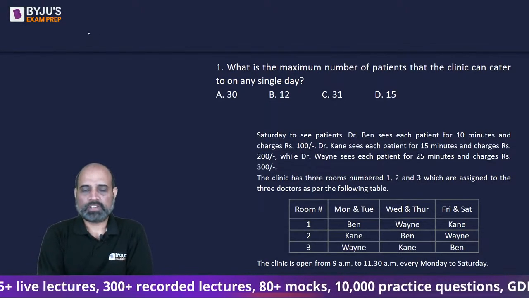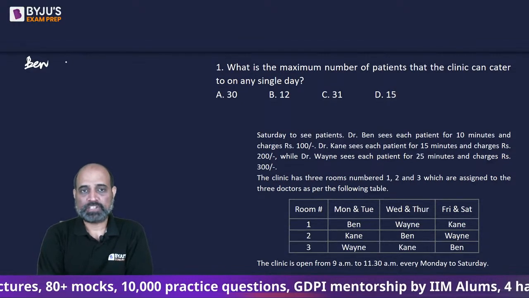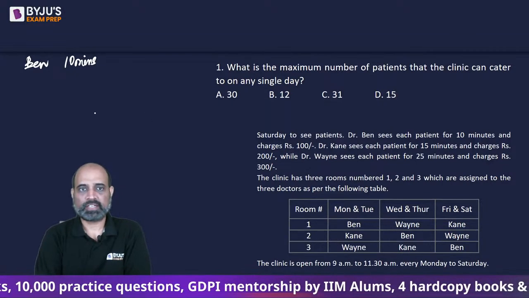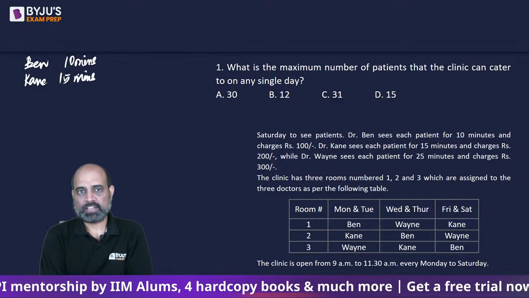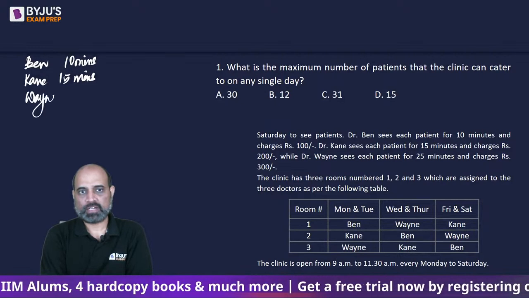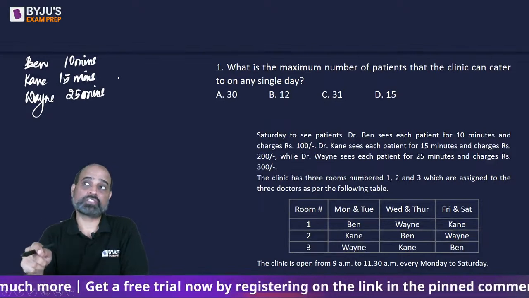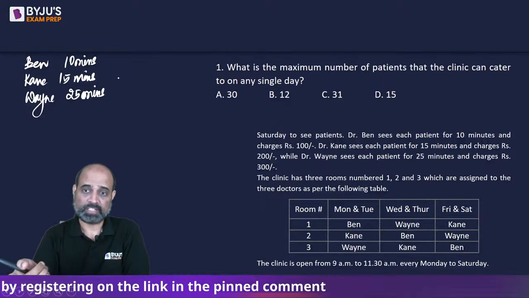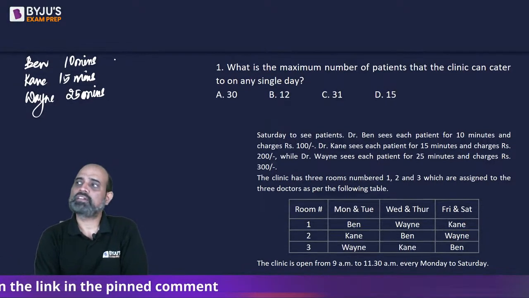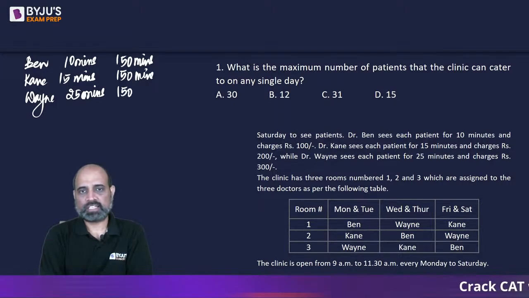So if you talk about Dr. Ben, he sees a patient for 10 minutes. And if you look at Dr. Kane, he sees a patient for 15 minutes. And if I look at Dr. Wayne, he sees a single patient for 25 minutes. Now each of these doctors stays at the clinic for 2.5 hours, 9 a.m. to 11:30 a.m. 2.5 hours would mean 150 minutes. So each doctor stays at the clinic for 150 minutes.